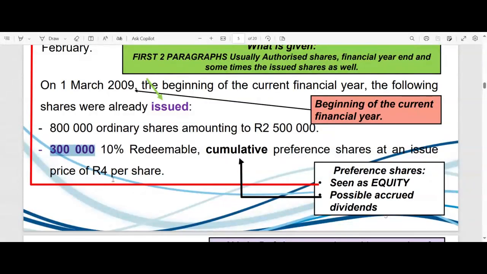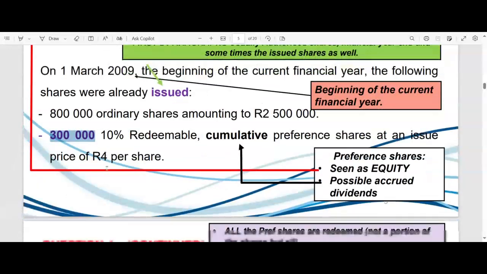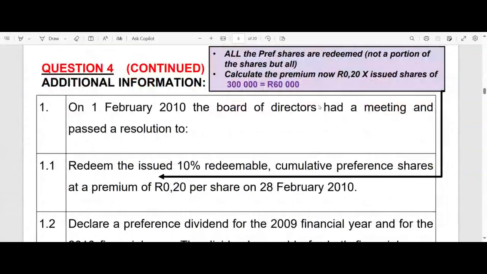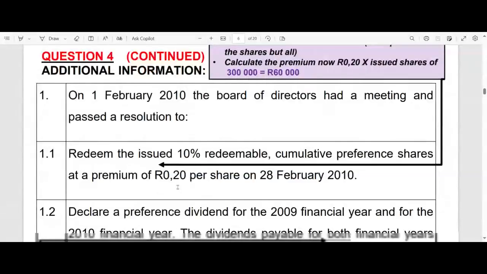Okay, that's where the premium comes in. But anyway, that is what we are going to refund to those investors. And then we're giving them that 60,000, that 20 cents per share, in addition to what they originally invested.